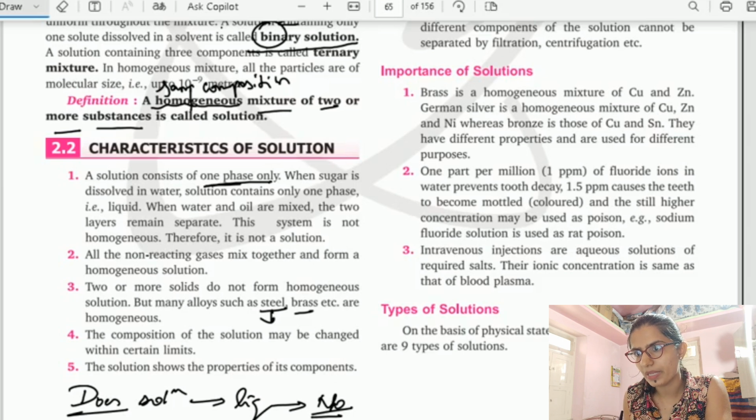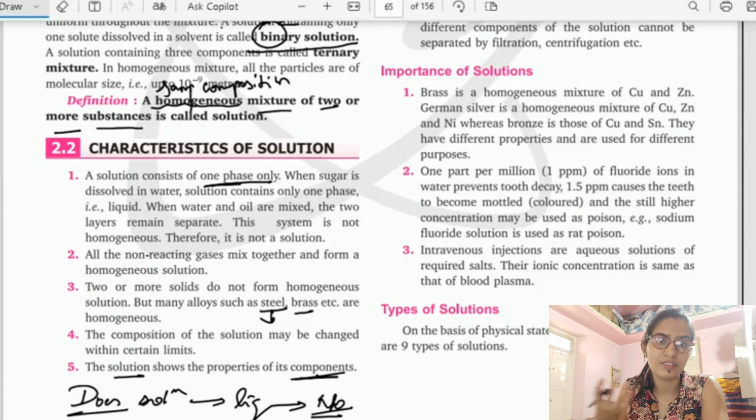Composition of solution may change within certain limits. Solutions show the properties of their components. Okay, solutions show the properties of their components. Obviously, salt is different and has a different property. Water has a different property. And when I get the salt solution, both the properties are shown in that salt solution. So we can say that the properties of the components are shown even in the solution. Okay.